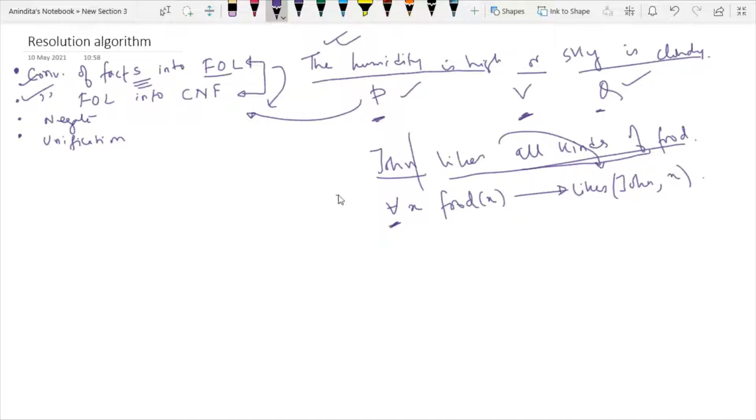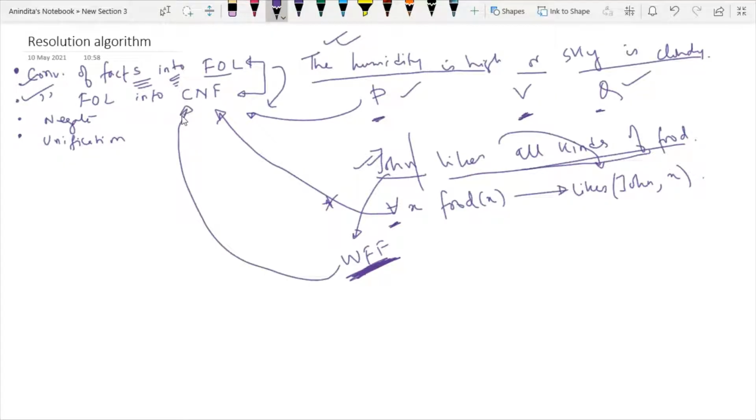So whenever this kind of example is given to us, converting it into CNF will include further steps that exist in between these two steps. And this kind of statement is definitely in WFF. So we are learning how to convert the facts which are given in WFF into clausal form.